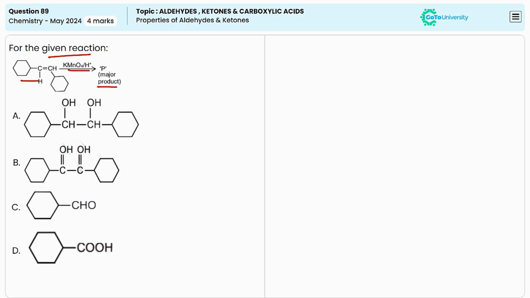So potassium permanganate is a strong oxidizing agent. So the reaction will be an oxidation reaction. Now we can see the complete reaction as given here. So the product is cyclohexanoic acid. That is, the double bond will undergo oxidation to produce the carboxylic group. So the major product is cyclohexanoic acid.